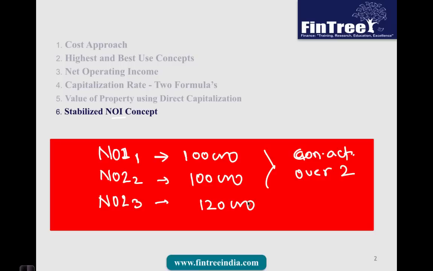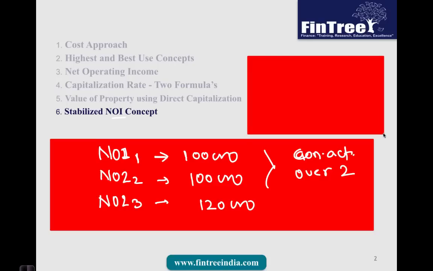Now the question is, when you are using a valuation approach, starting from year 3 your NOI is going to increase, and therefore your perpetuity should be applied to this particular number. So NOI of year 3 is the stabilized NOI, because in the first 2 years there was a temporary construction activity which reduced your NOI.